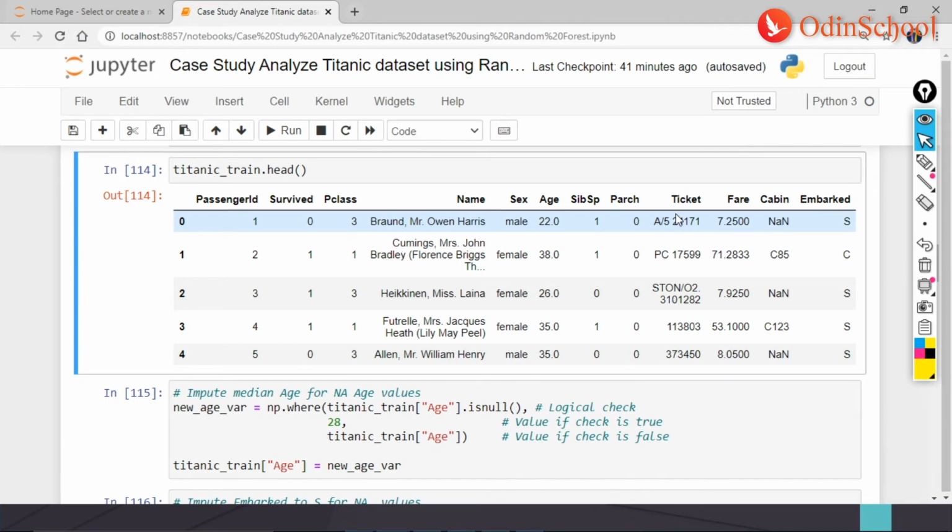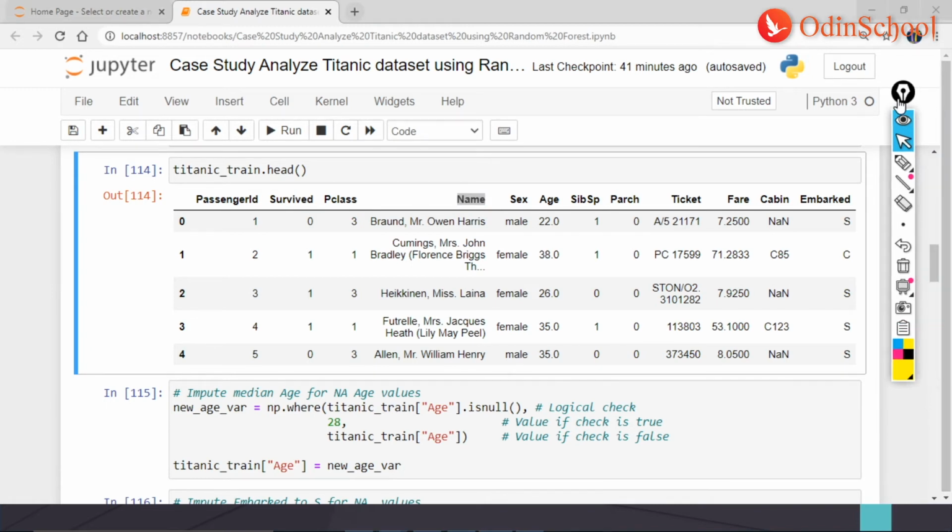Either you could just stare, and when you do that, you would know which of these is unnecessary, so you can remove them. For example, I don't think I would need my age or name, so I would remove them. Likewise, I would keep working on all the ones which are necessary, and I would not work on anything which is unnecessary. That is all about variable importance, or selecting the right column for your data set. Then in my next step,